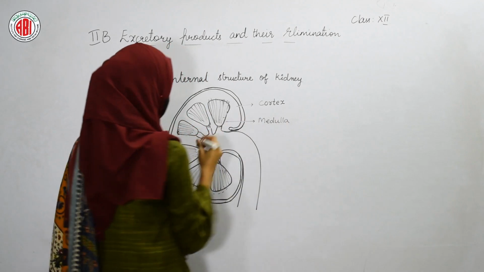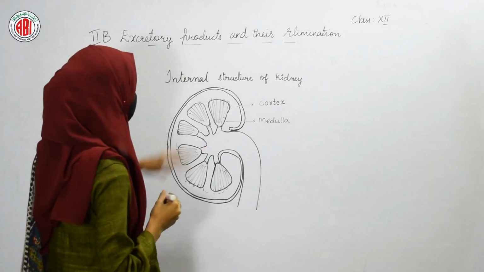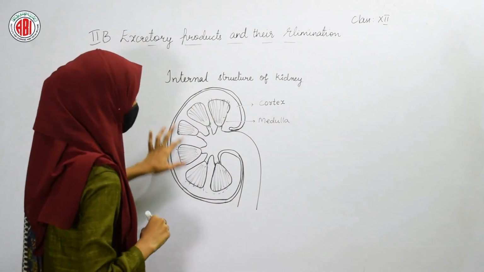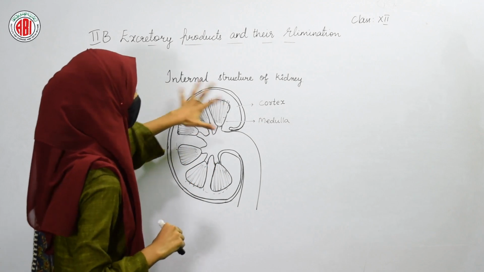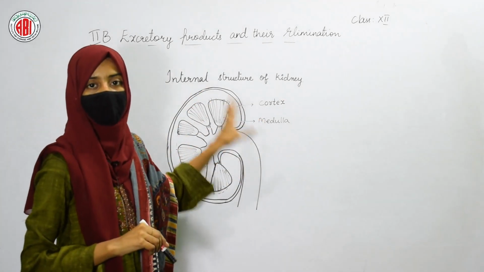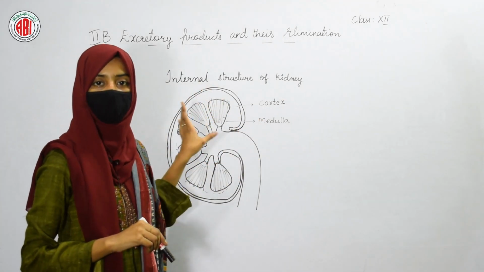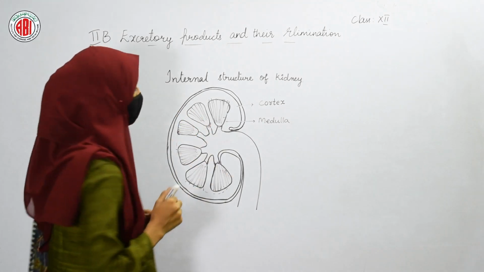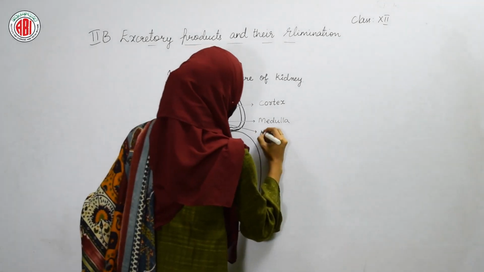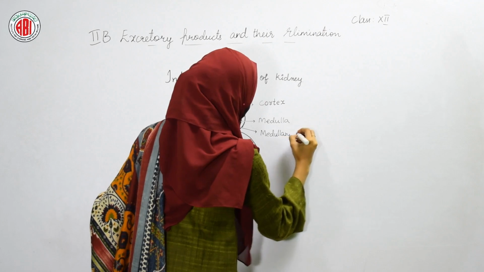In this region, the medulla, you can see some pyramid-like structures. 15 to 20 pyramid-like structures are present in the medullary region of our kidney, and we call these structures medullary pyramids.